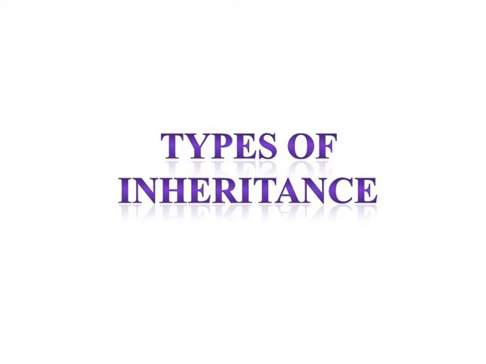Inheritance is one of the most important features of object-oriented programming because it provides code reusability. That means once any code is defined in one class, then by using the inheritance concept we can reuse that same code in another class. That means inheritance is a mechanism of deriving a new class from an old class. This is called inheritance.